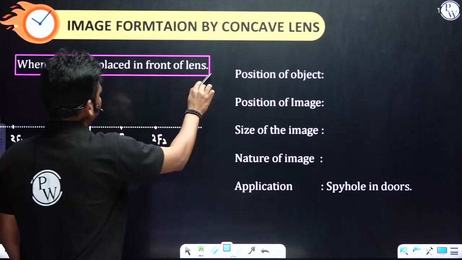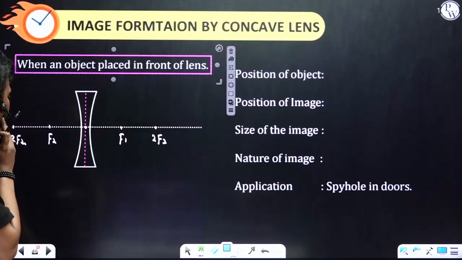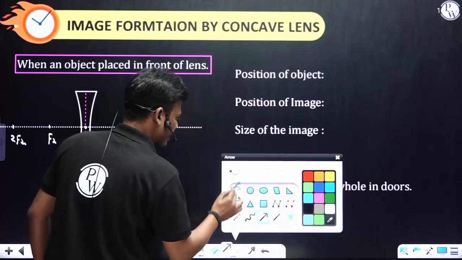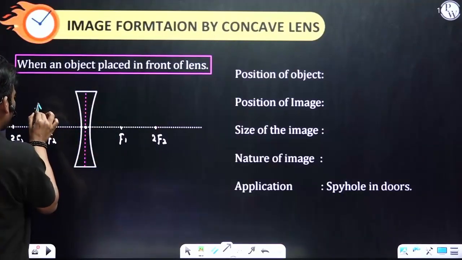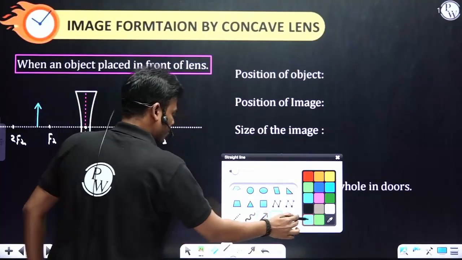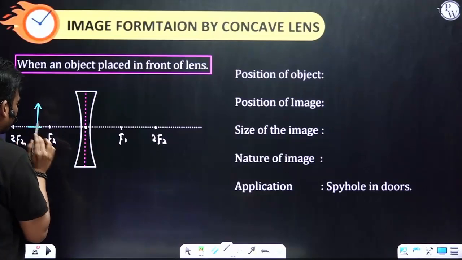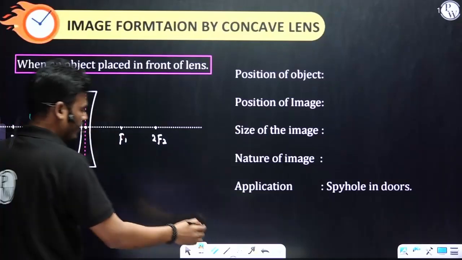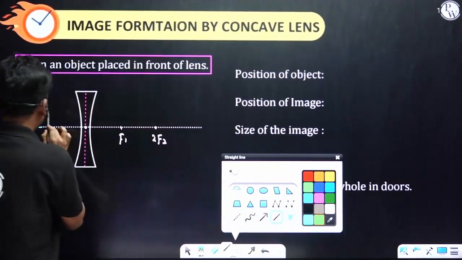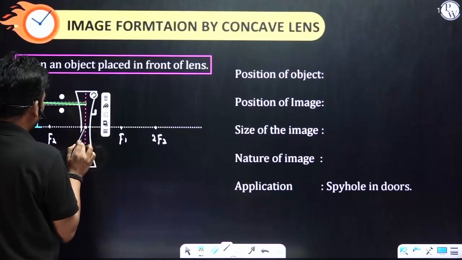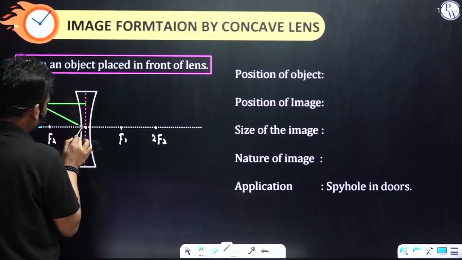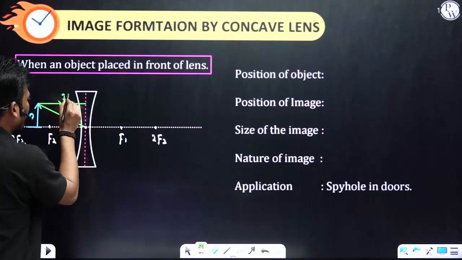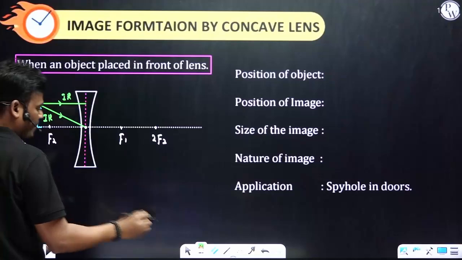And when the object is placed in front of a lens, in front of a lens means anywhere on the optical axis, or else you can call it the principal axis. I have kept the object at this particular position, and this is the object. Now for the incident rays, one is always parallel, and another passes through the optical center. This is an incident ray and this is also an incident ray.